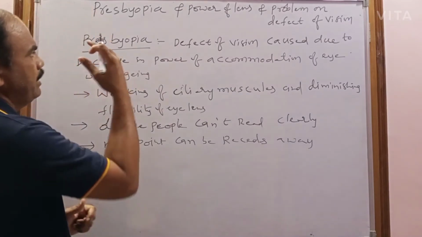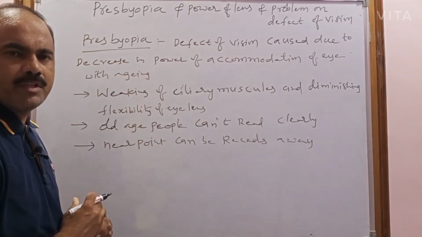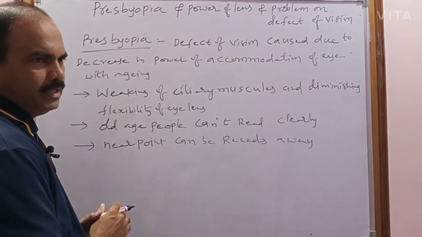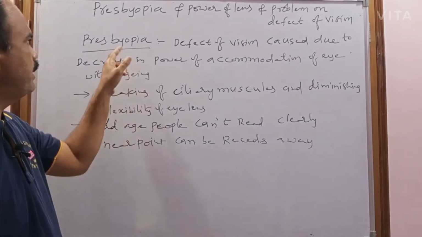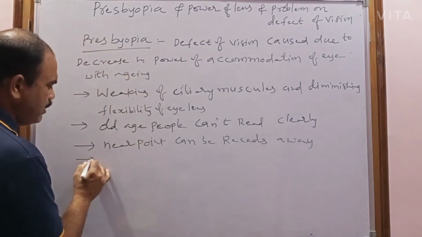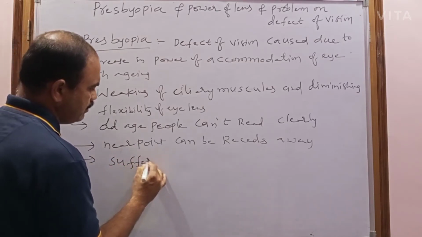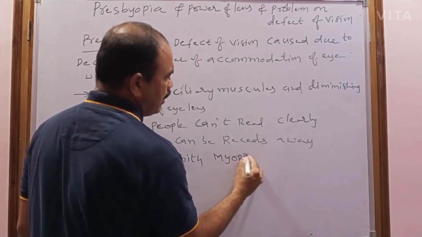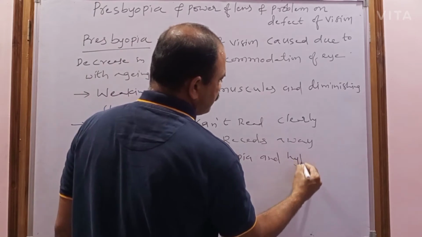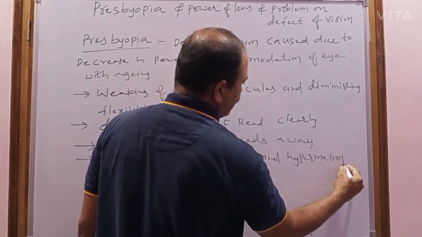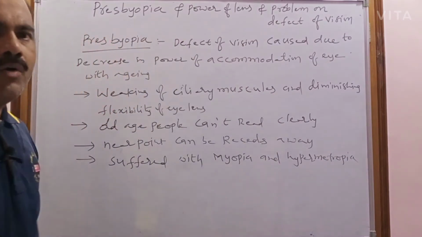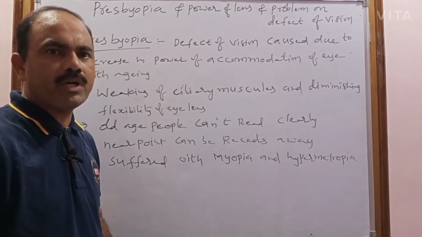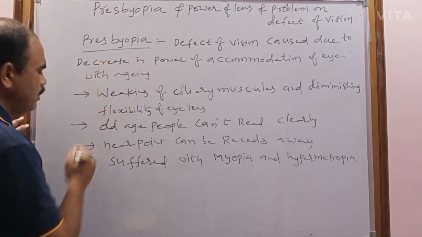When presbyopia occurs, sometimes the person may suffer with both myopia and hypermetropia. So how can it be corrected? It can be corrected by using bifocal lenses.